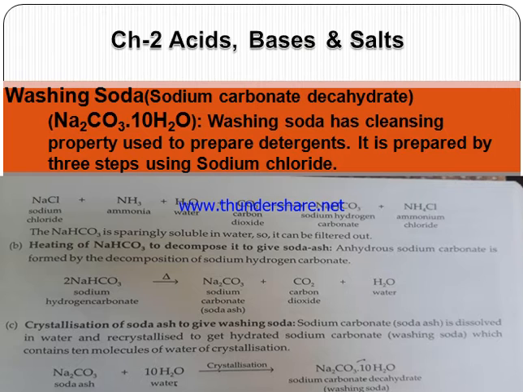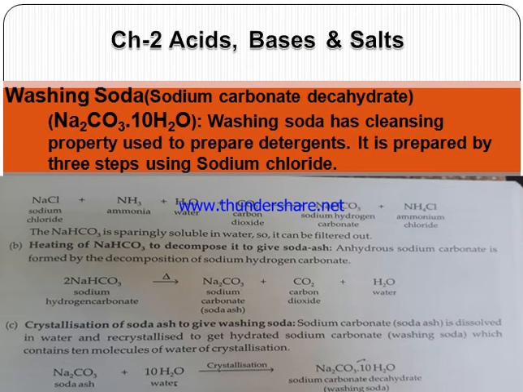On heating, 2 molecules of NaHCO3 form Na2CO3. This is known as sodium carbonate, called soda ash. When this sodium carbonate reacts with 10 molecules of water, it forms the washing soda, named sodium carbonate decahydrate.